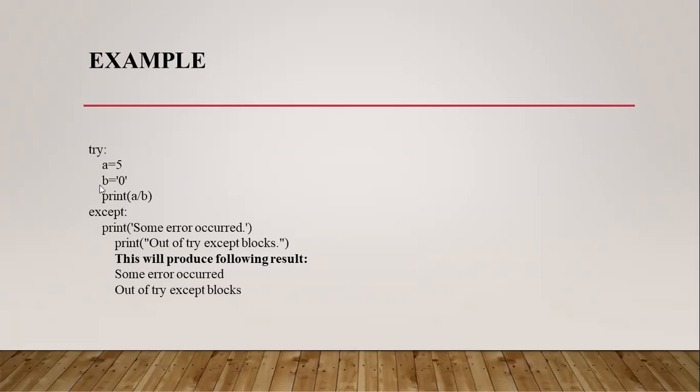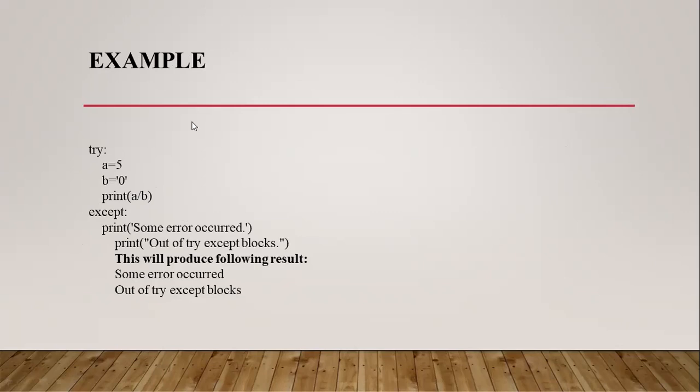And this is the example I have used with the try and except blocks. I have initialized A equal to 5 and B equal to 0, but this is not the integer 0. I have given it as a string, and I am printing A divided by B. In the except block, I have given print some error occurred, and this print statement is out of the try except blocks.